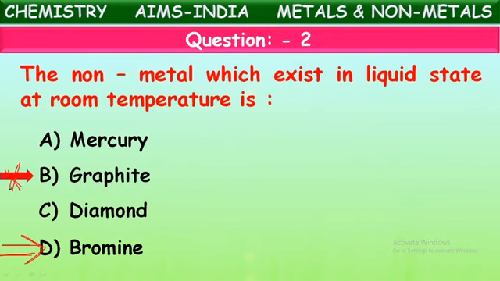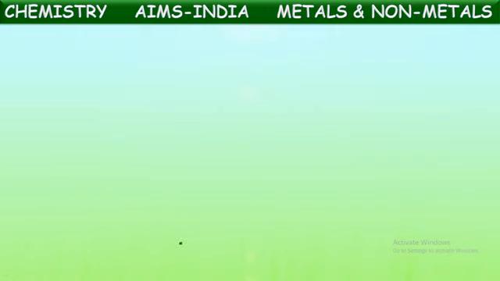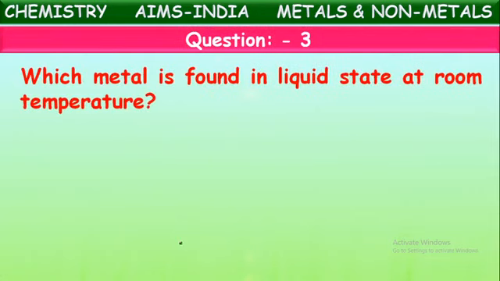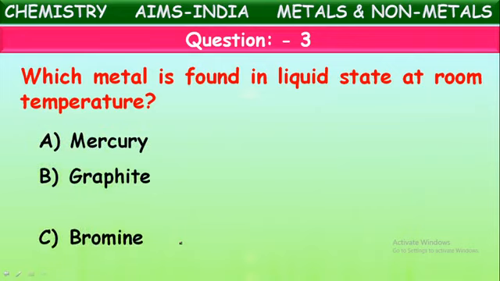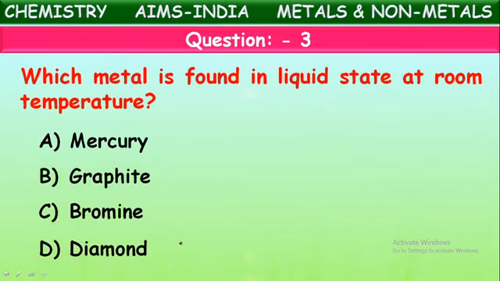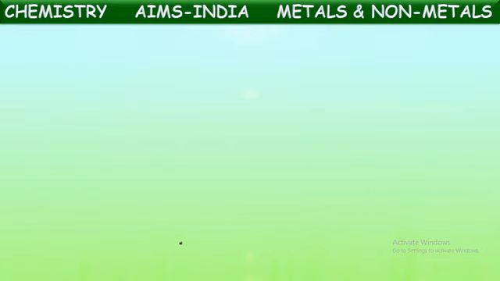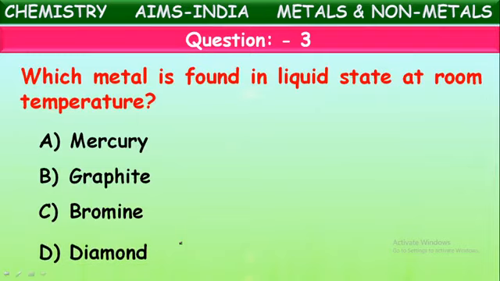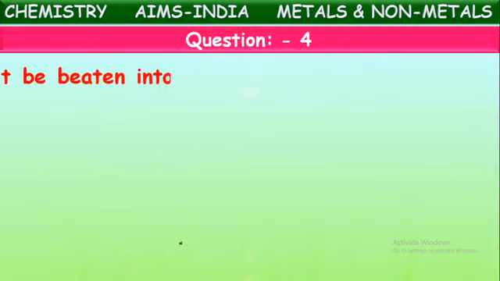Graphite is one of the hardest solid substances, and diamond also. Whereas mercury, if you take it, is also liquid, but it is a liquid metal. These two are solid non-metals. Only one liquid non-metal exists, and that is bromine. Okay, next one. Which metal is found in the liquid state at room temperature? Mercury, graphite, bromine, diamond. I think they have given a repeated question. No problem. Let us go for the next question.